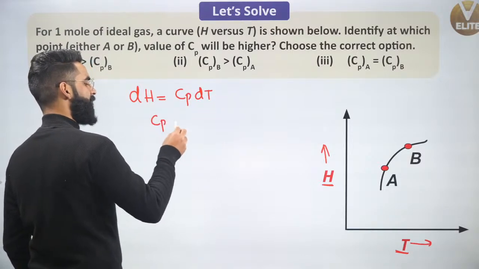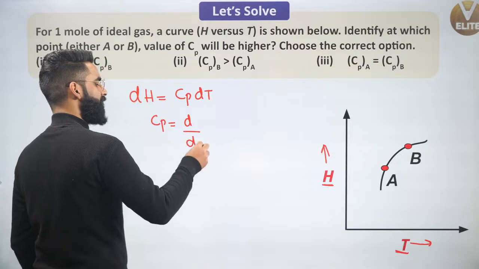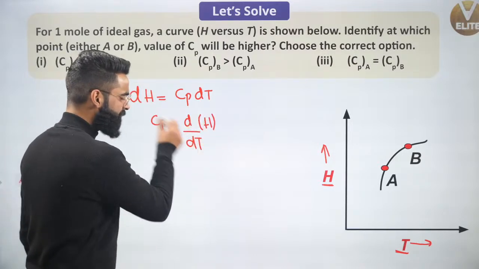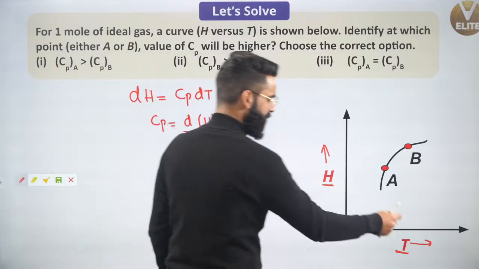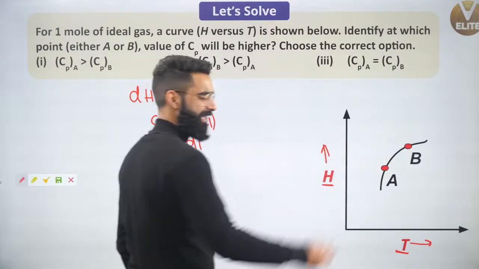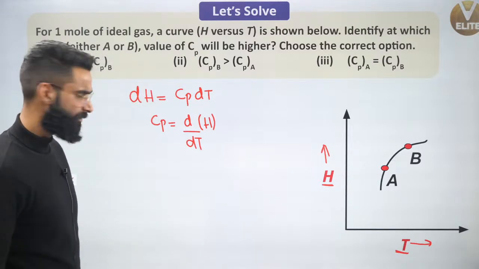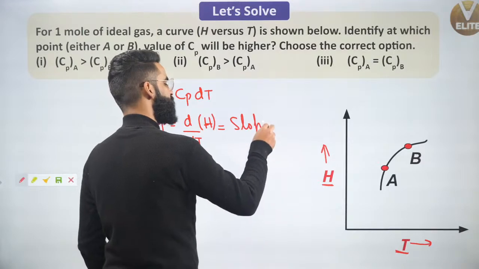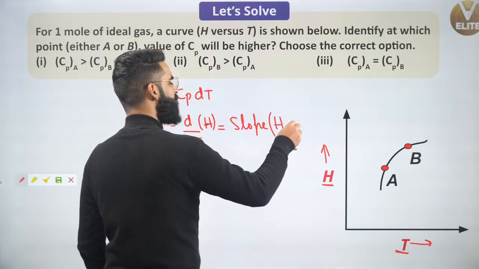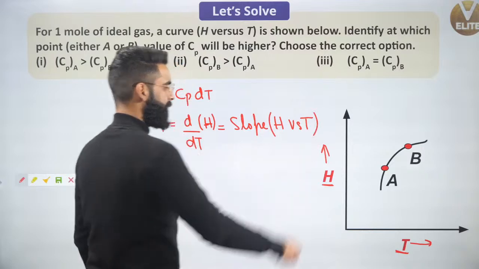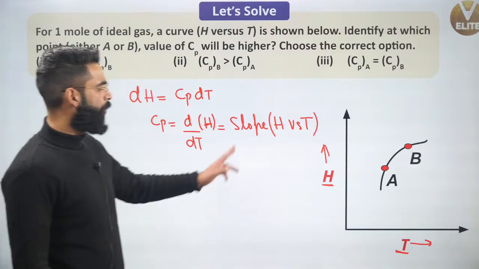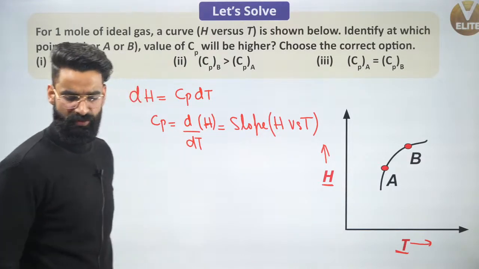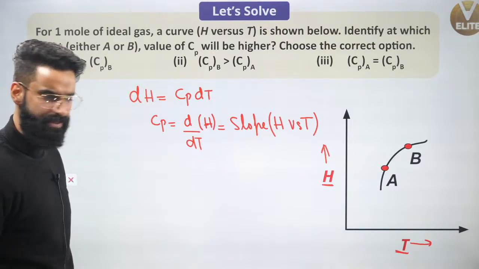Can I say Cp from here is equal to dH upon dT? Correct? What is this dH upon dT? Can I say dH upon dT gives me the slope of this enthalpy versus temperature curve at any point? So can I say more the value of slope at a point, more will be the value of Cp, less the value of slope, less is going to be the value of Cp. Very, very simple. Correct?